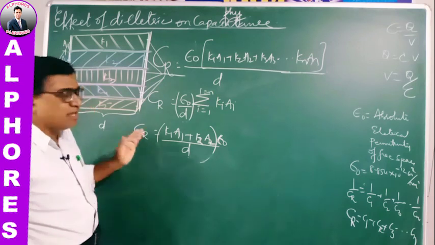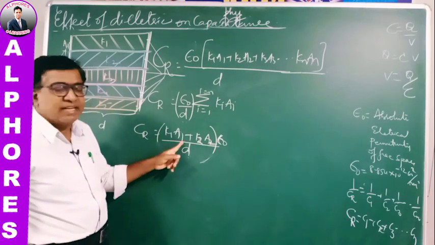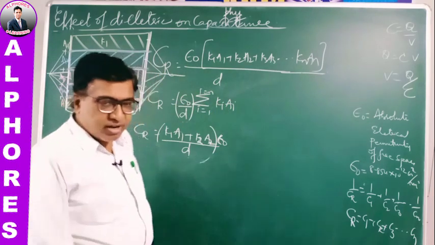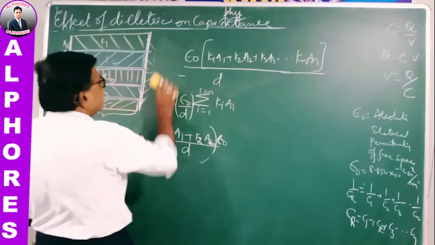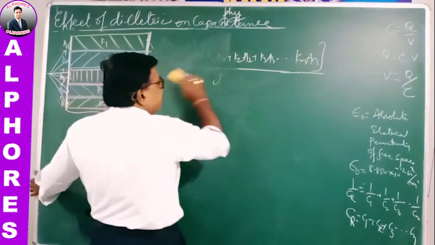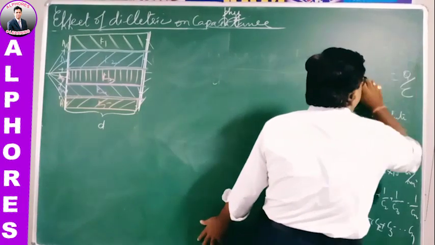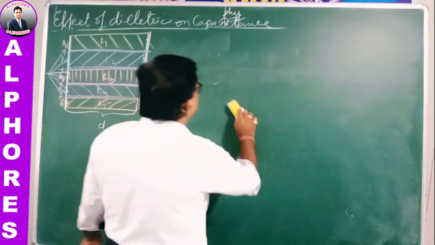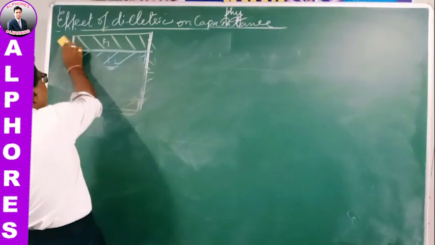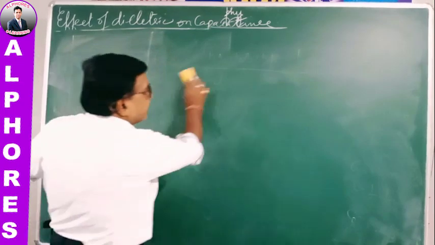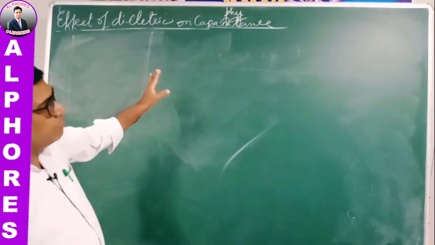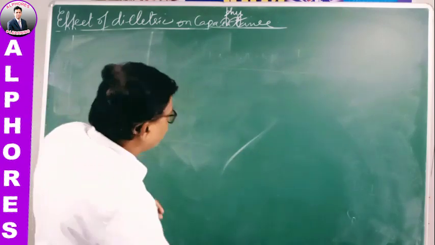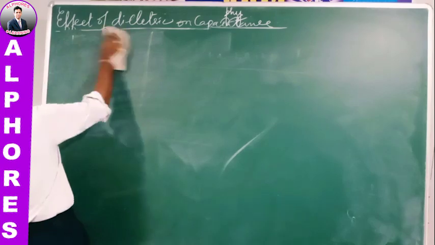So that way we find out the capacity. If there are only two capacitors, you can write it like this. If there are many, then it is this way, the algebraic sum of all. So this way we can find the capacity of different capacitors when they are all connected. When different dielectrics of different thickness or different area are placed, the resultant capacity can be found in this manner, by adding them either in series or in parallel.